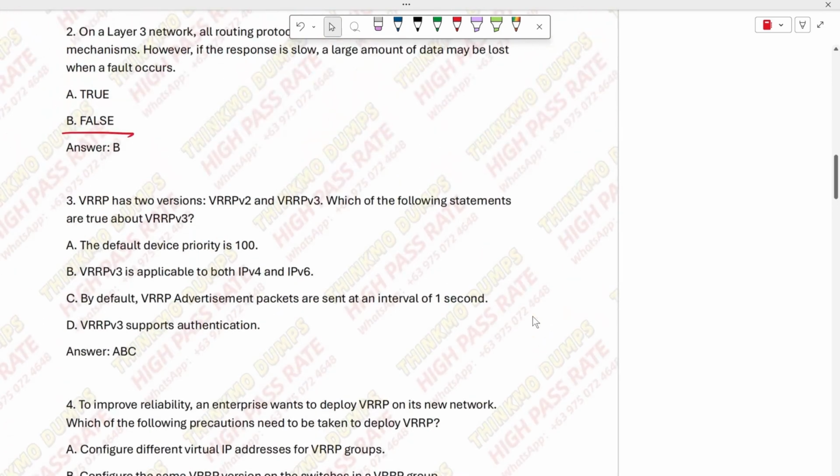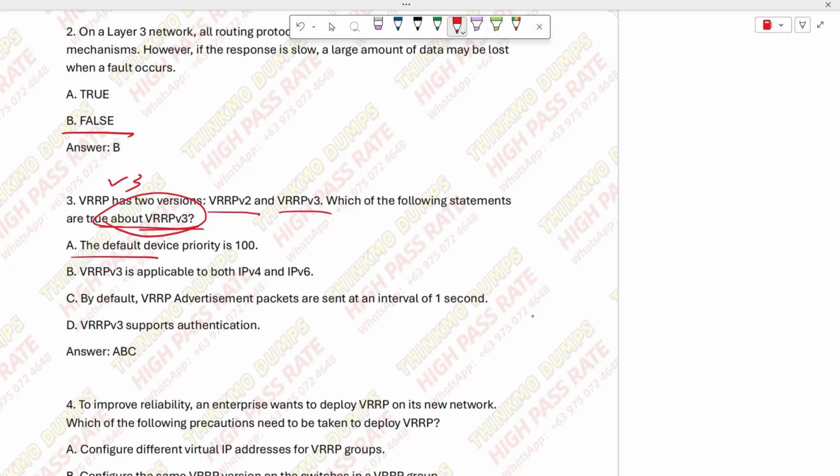Okay, the third question is about the VRP protocol. It is talking about version 3 of VRP. One of the statements is correct. VRP is divided into V2 and V3, these 2 versions. Then it asks about the V3 version. About V3, which statement is correct?